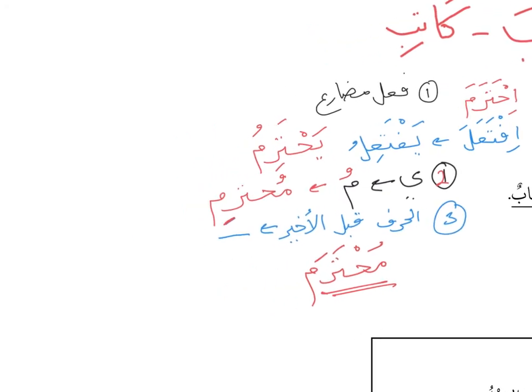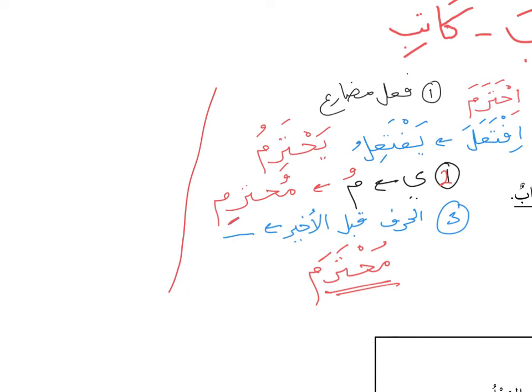If you compare this to the isim fa'il, in the lesson of isim fa'il we also do this. We find the mudari', that is step 1, and then you change the ya to mim, mim with a dhamma, mu. But the difference is in step 3. In isim fa'il, you have to make sure that the second last letter is with a kasrah. So the spellings are the same, but the way you read it is a bit different.